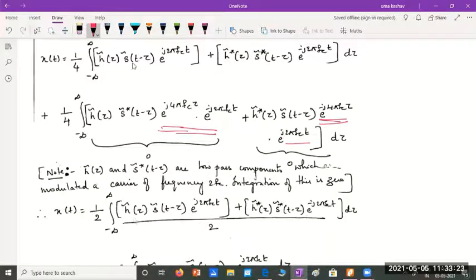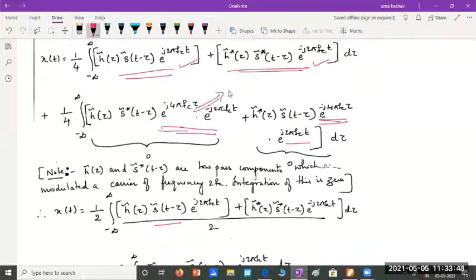The first part of this equation will be retained. You can see h tilde of tau, s tilde of t minus tau, into e power j 2 pi fct. This won't be 0. And similarly, this part, h tilde conjugate of tau and s tilde conjugate of t minus tau, so even this part exists.